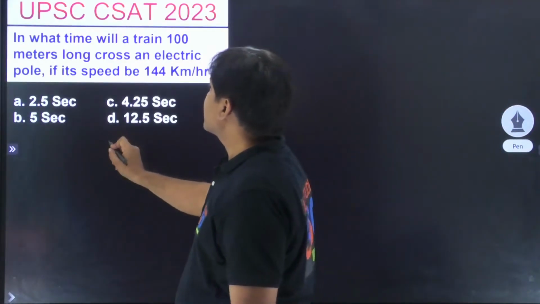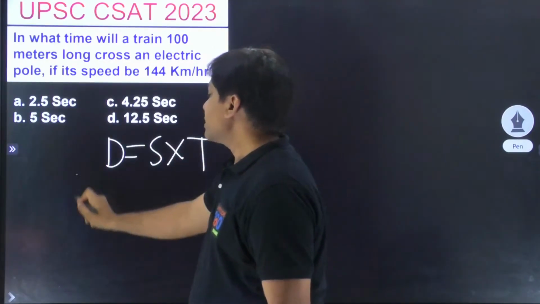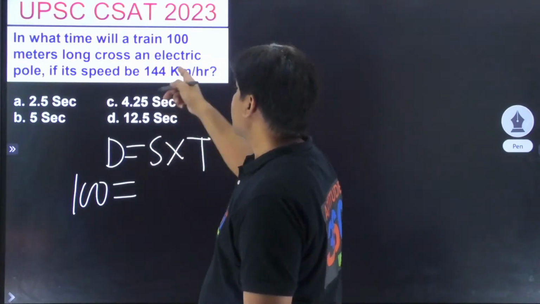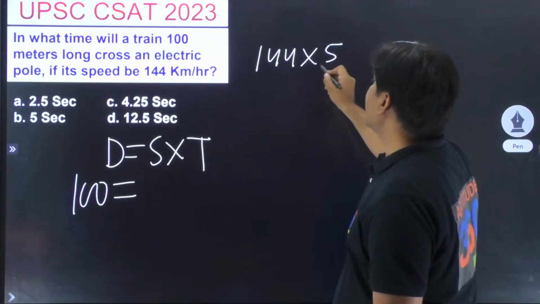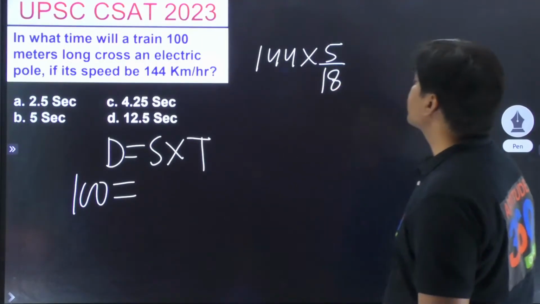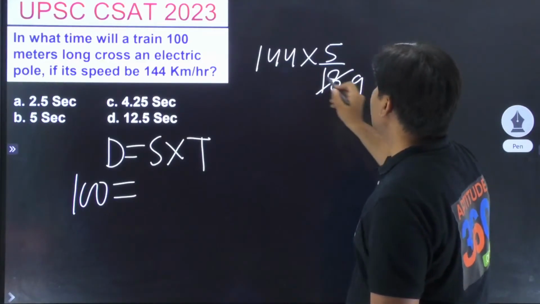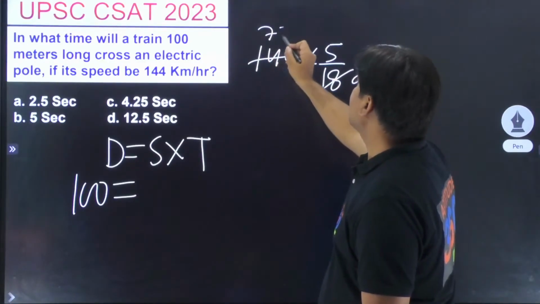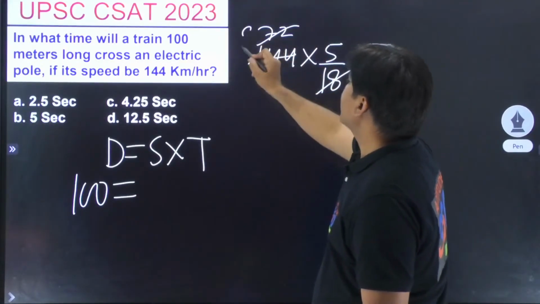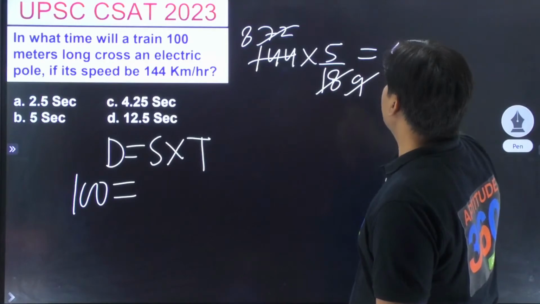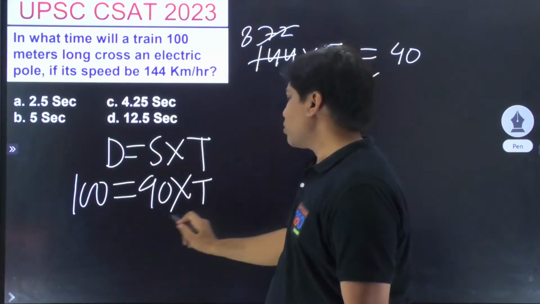So distance is equal to speed into time. Train distance is 100 meters. Speed is 144. How do you convert 144 into 5 by 18? यही करते हो ना. So that's going to be what? This is 9 and this is 72. So ये तो 9 and then 8. So 8 into 5, 40. So speed is 40 meters per second and time आपको निकालना है.